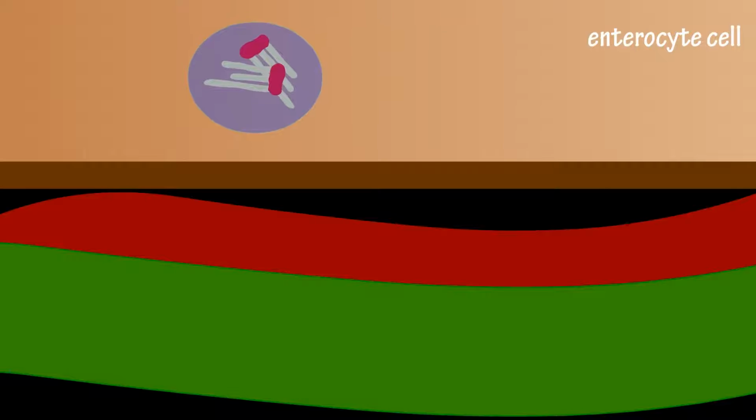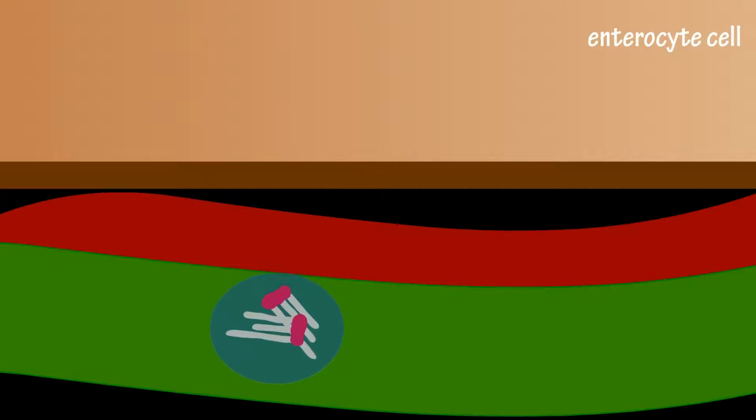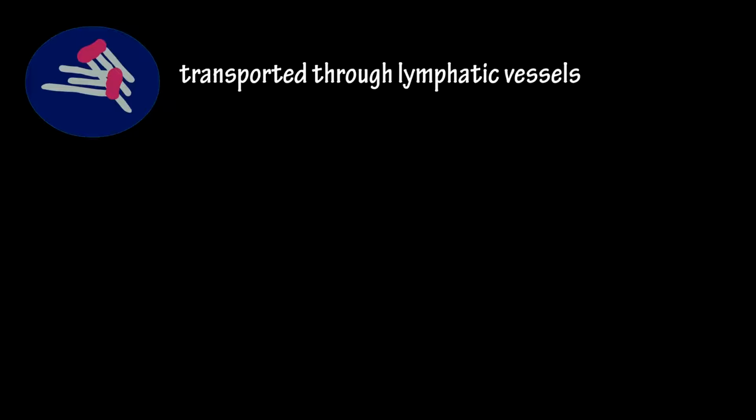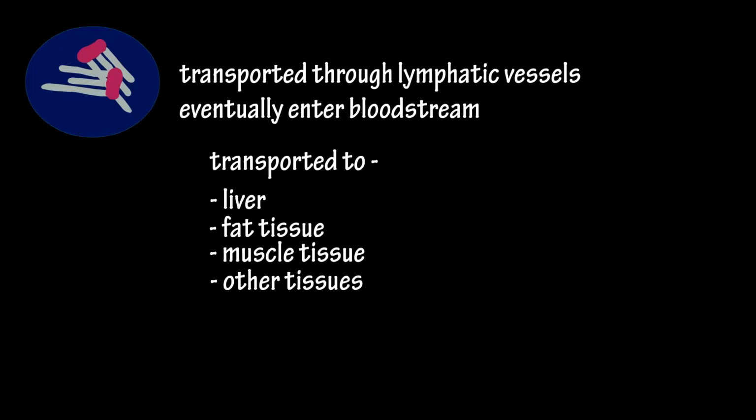On the other side of the enterocyte cells, these chylomicrons are too large to enter into blood capillary walls, so they enter into lacteals, which are lymph capillaries. The chylomicrons are then transported through the lymphatic vessels and eventually enter blood, where they are delivered to the liver, fat tissue, muscle tissue, and to other tissues as well, where they can be stored or used by cells.